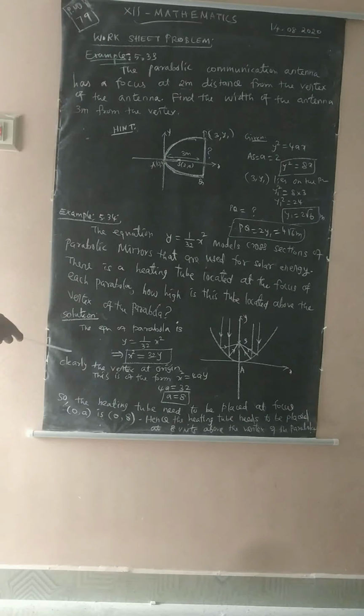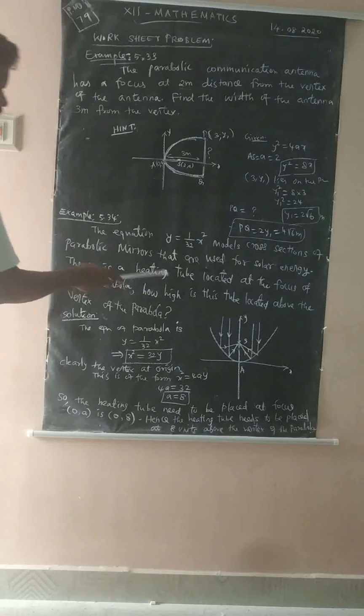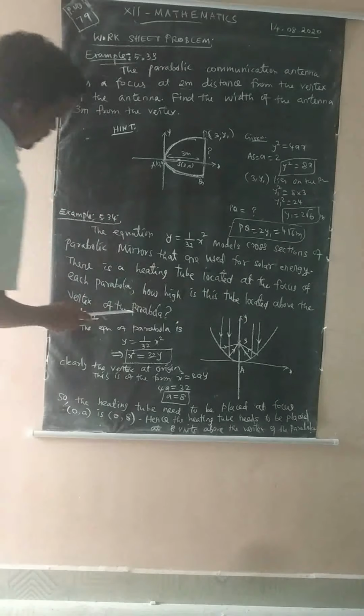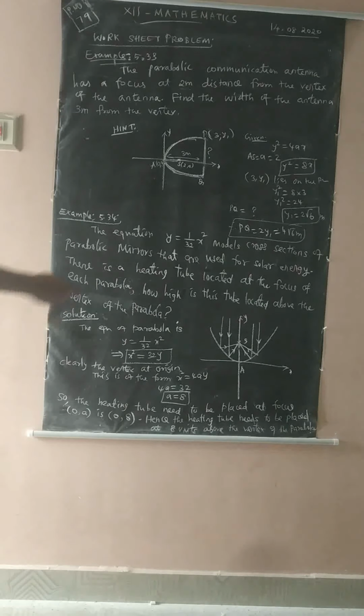So where do we have to fit the heating tube above the vertex of the parabola in this structure?